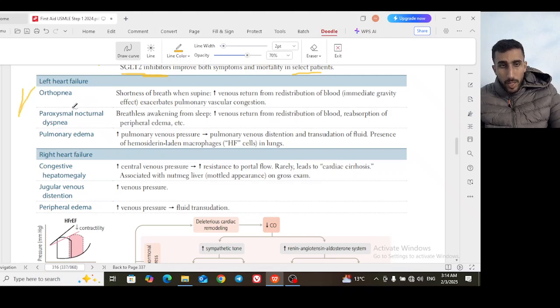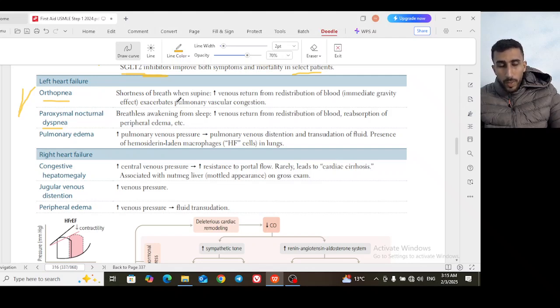Left heart failure versus right heart failure. For left heart failure, you will have orthopnea and paroxysmal nocturnal dyspnea. Orthopnea means chest tightness on lying flat, which is the same as paroxysmal nocturnal dyspnea, but paroxysmal nocturnal dyspnea relates more to being asleep: you go to sleep, you develop chest tightness, you wake up, and the cycle goes on and on. Orthopnea means shortness of breath in the supine position, due to increased venous return.